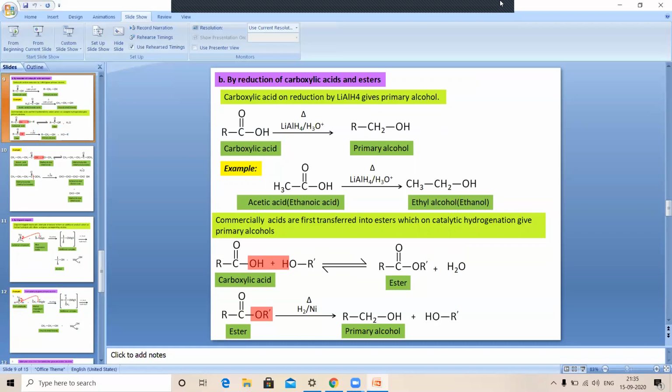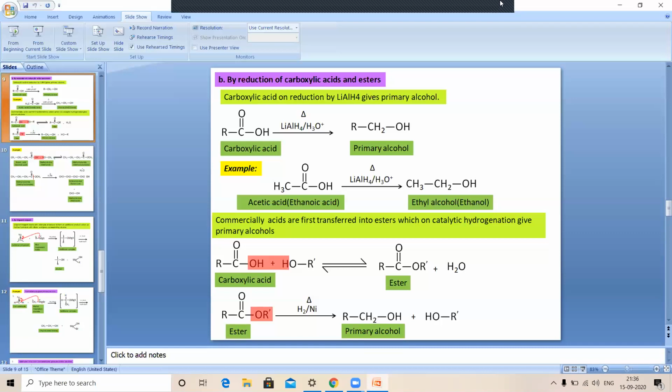In examination, sometimes the question is asked, how will you convert acetic acid or ethanoic acid into ethanol? Or how will you prepare ethanol from ethanoic acid? Or sometimes they give A and product B and the catalyst. Or sometimes they only give the reactant and catalyst, and we will be asked for the product. So when you study, you have to keep all these things in mind.